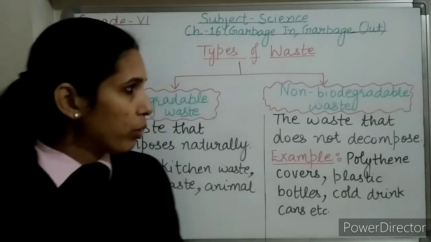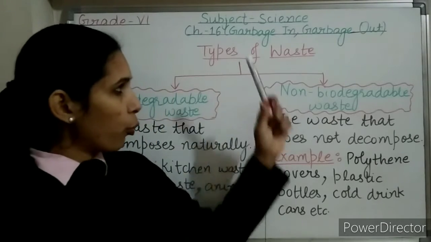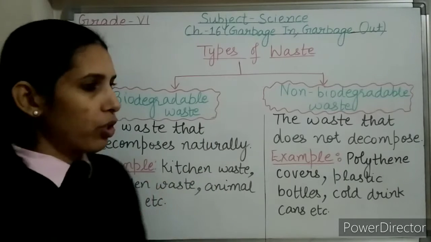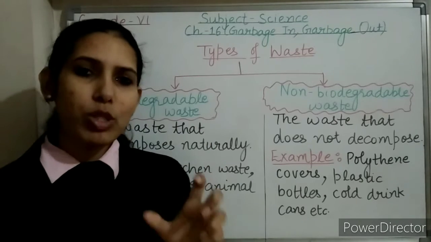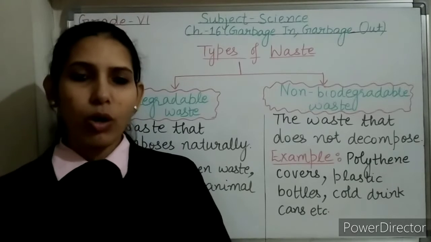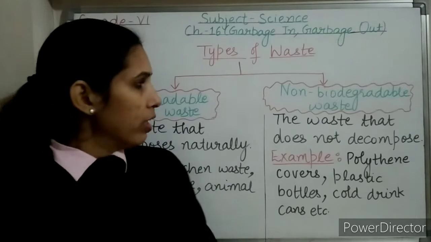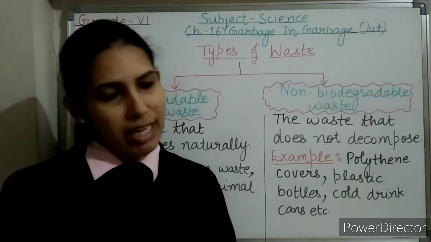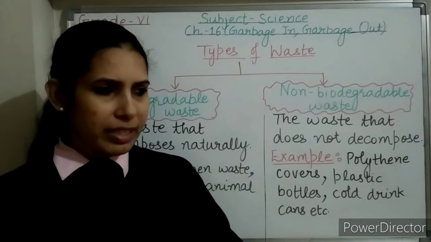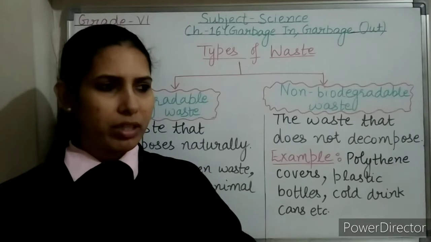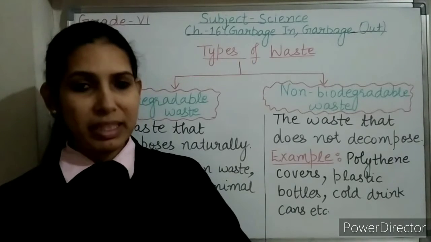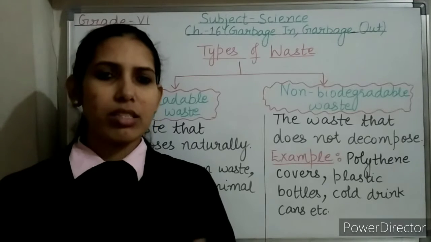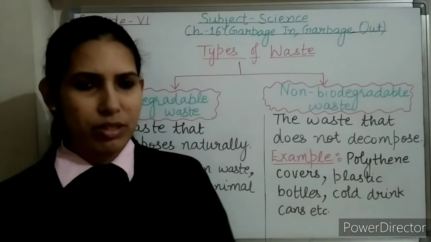So let's try to understand different types of waste. Waste can be solid waste, gaseous waste, or liquid waste. Gaseous waste means smoke generated from vehicles and some industries. An example of liquid waste is wastewater generated from the industry. For solid waste, I have given many examples like kitchen waste, garden waste, animal dung, etc.